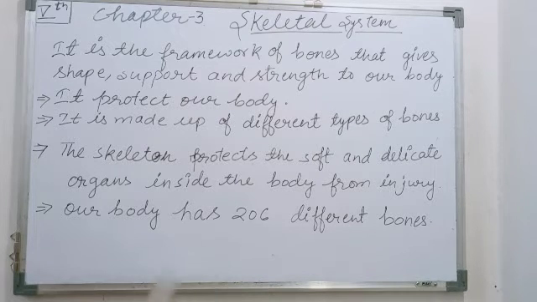Is it clear here? Our body has 206 bones, but a newborn baby has more than 206 bones. As they grow with age, some bones combine together to form a big bone, or a long bone. Is it clear here? Next we will discuss the parts of the skeletal system.